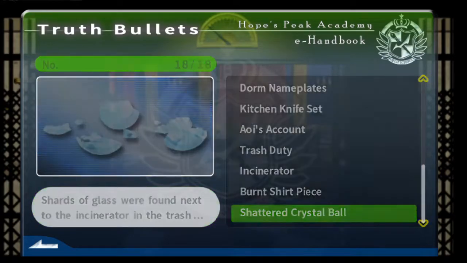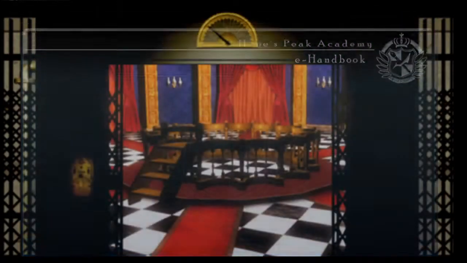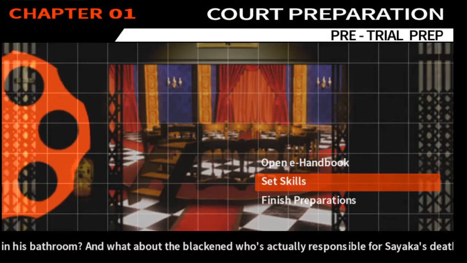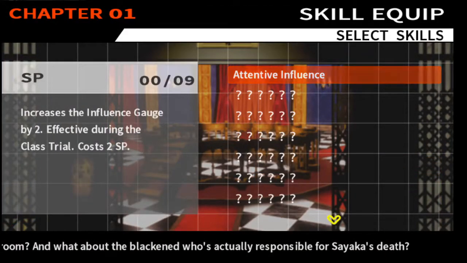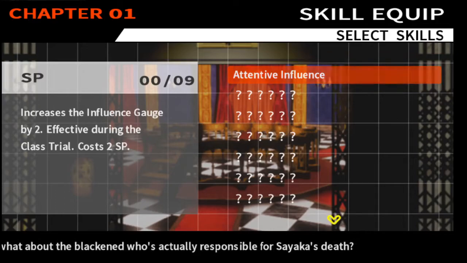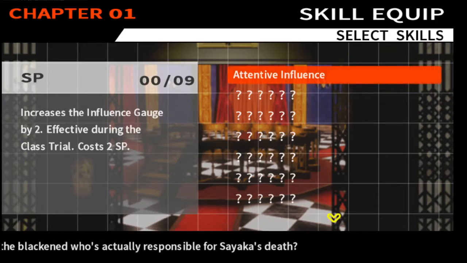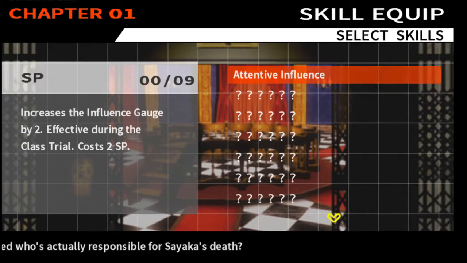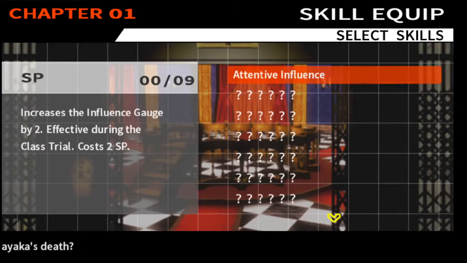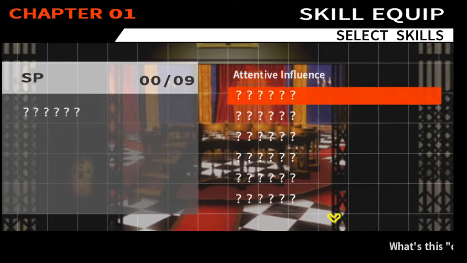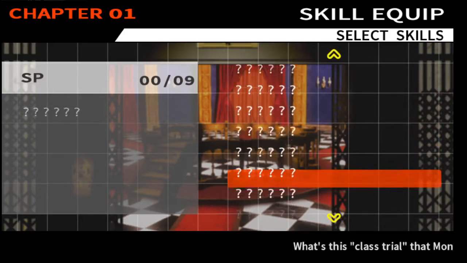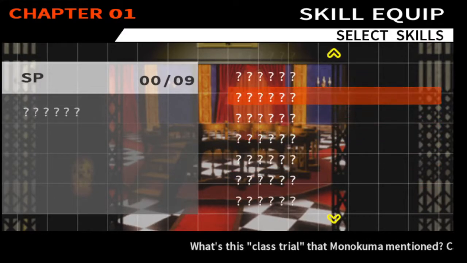Alright, you can hit escape to go back, and go down to the set skills. So we have a detective influence, that's right. We got that from Taka. This increases the influence gauge by 2, effective during trash. You might as well just set it, because you don't really know what that means yet. Either that or Psychos. I believe you can set both. Oh, well, no, let's set both.